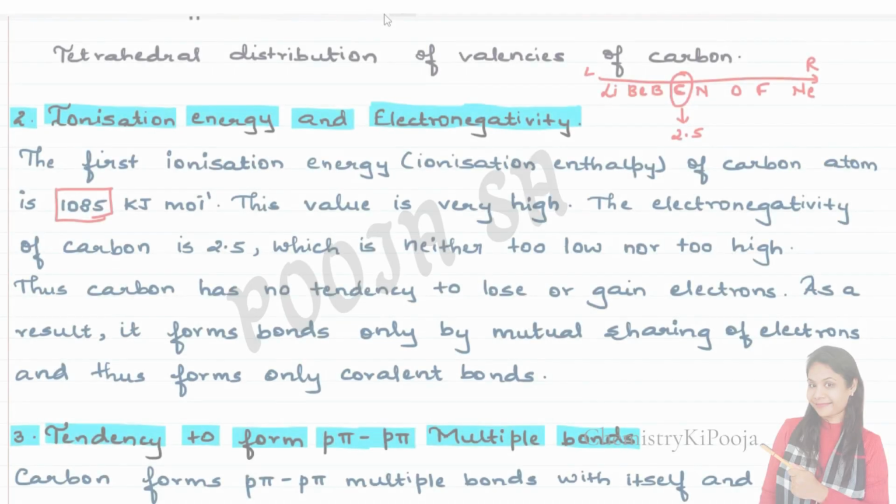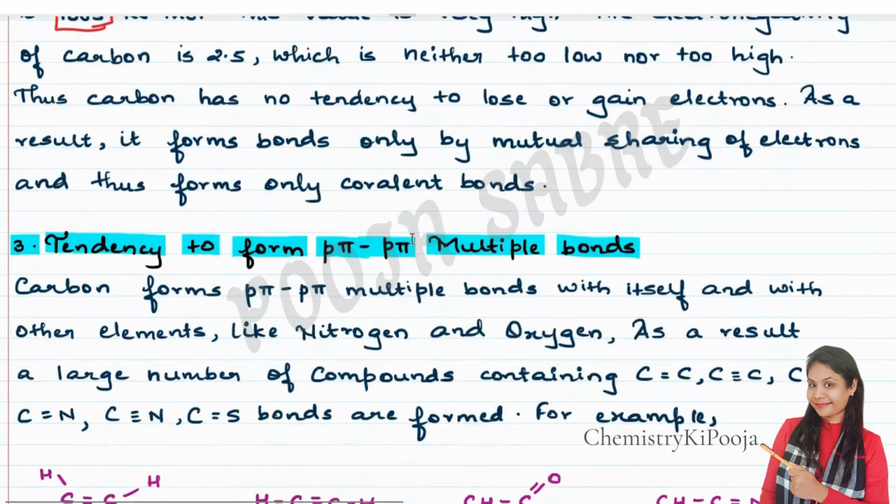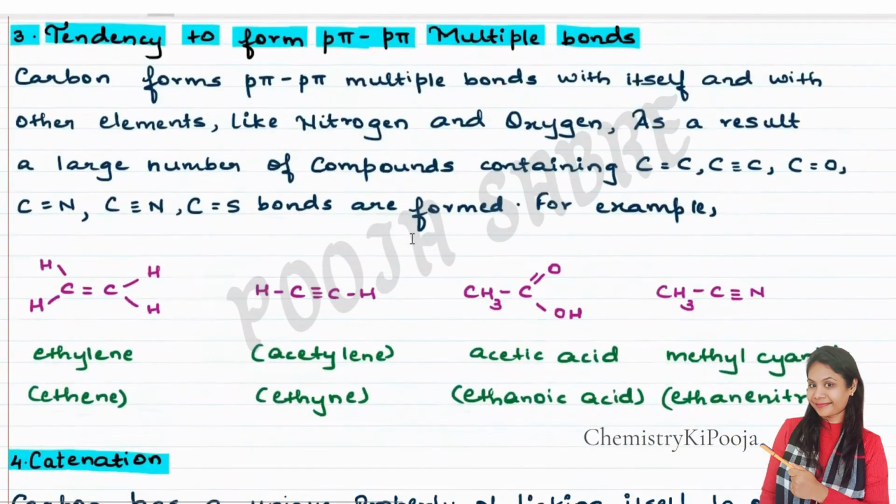Coming to now the next topic, the next characteristic: tendency to form p-pi multiple bonds. Now again, carbon forms p-pi multiple bonds with itself and with other elements like nitrogen and oxygen. Just simply remember, p-pi is nothing but the pi bonds. We are talking about pi bonds.